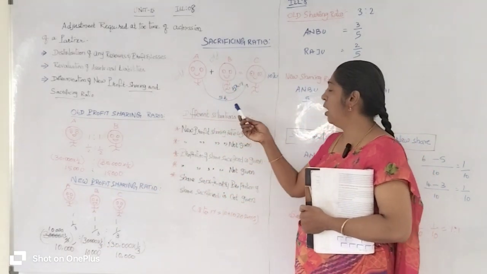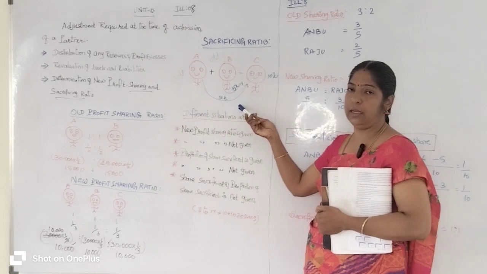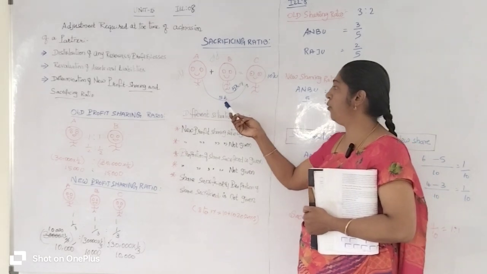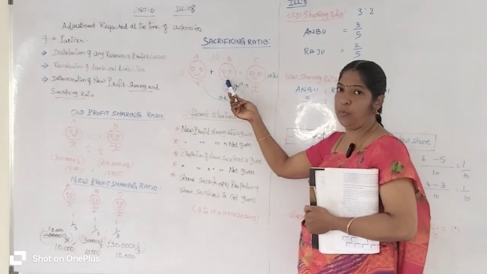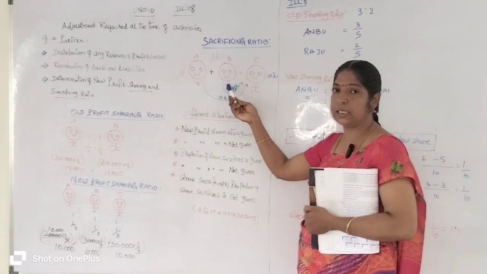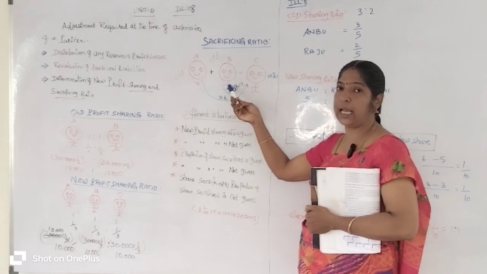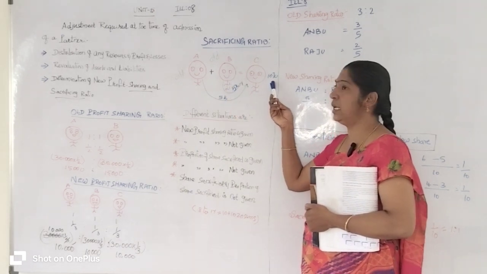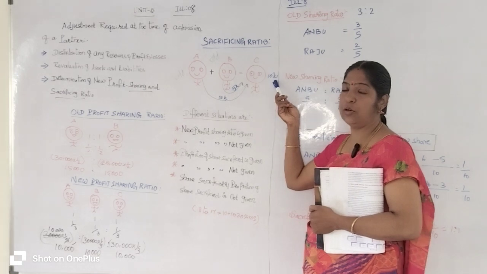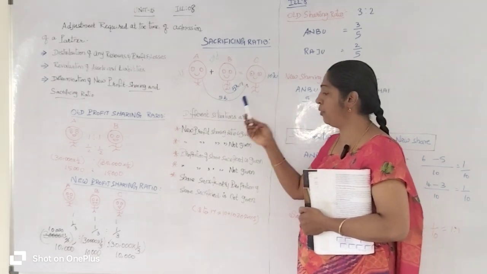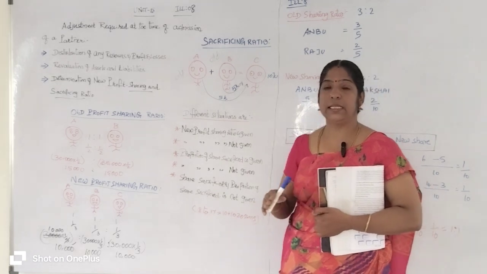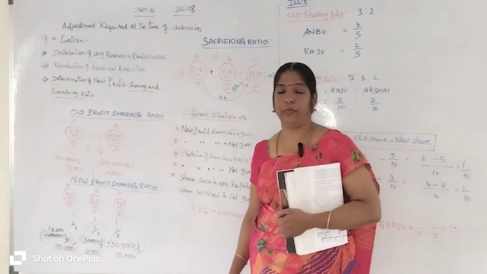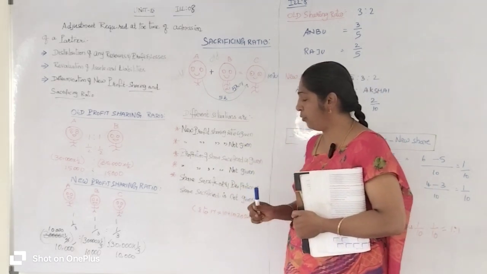A sacrifices 5,000 to C, and B is an old partner who also sacrifices a portion of his share of profit to C. Then only C gets the 10,000 rupees share of profit from A and B's sacrificing profit. Listen here carefully.